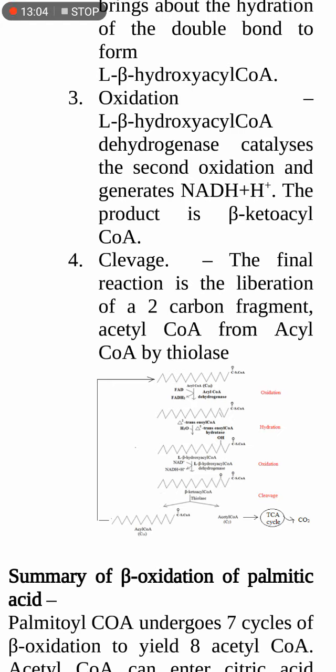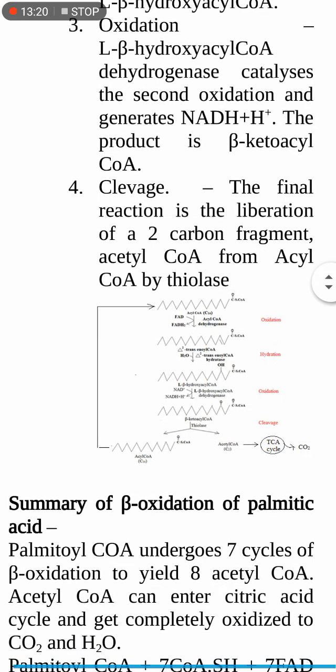The last step of the beta oxidation cycle is cleavage. In this step, the covalent bond between C2 and C3 is broken by the enzyme thiolase, and there is a liberation of a 2 carbon fragment, that is acetyl CoA.